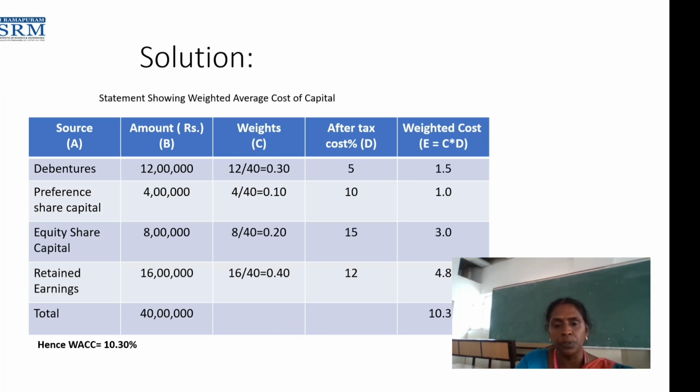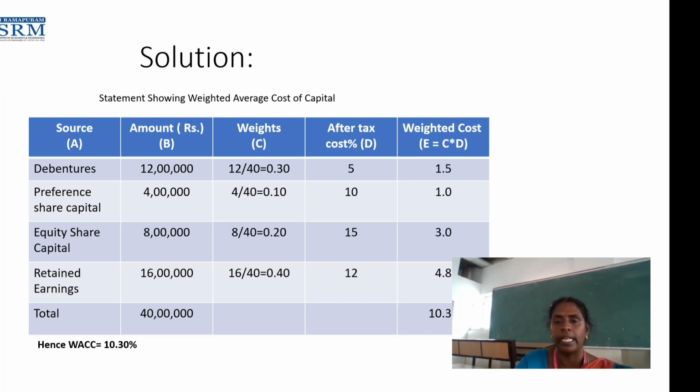So 0.20 into 15 will get 3.0. Retained earnings, we got 0.40, after-tax cost 12. So we multiply this weight and after-tax cost and get 4.8 as the weighted cost for retained earnings.